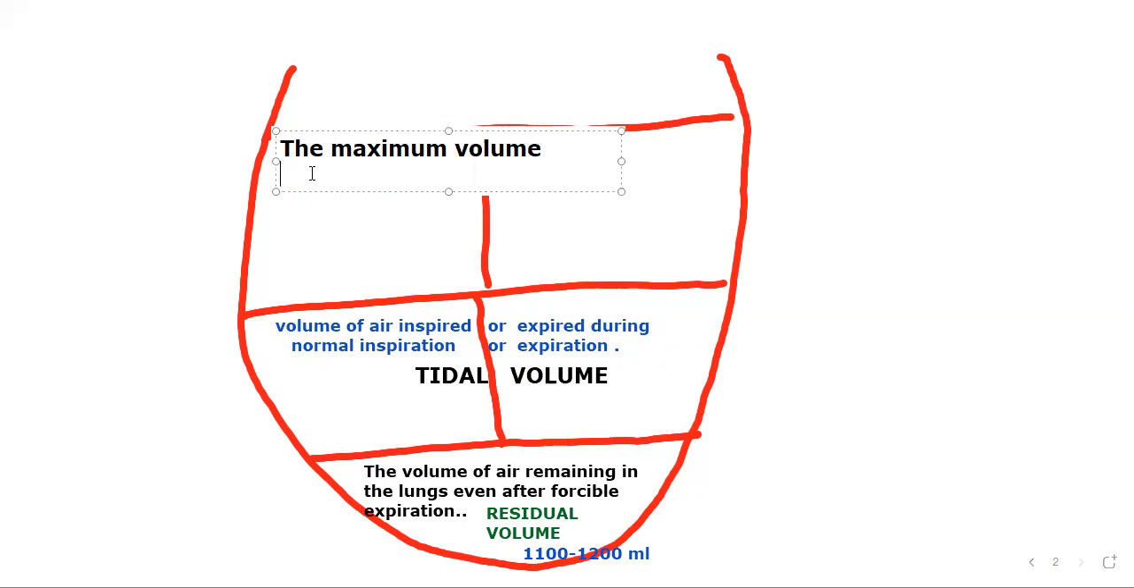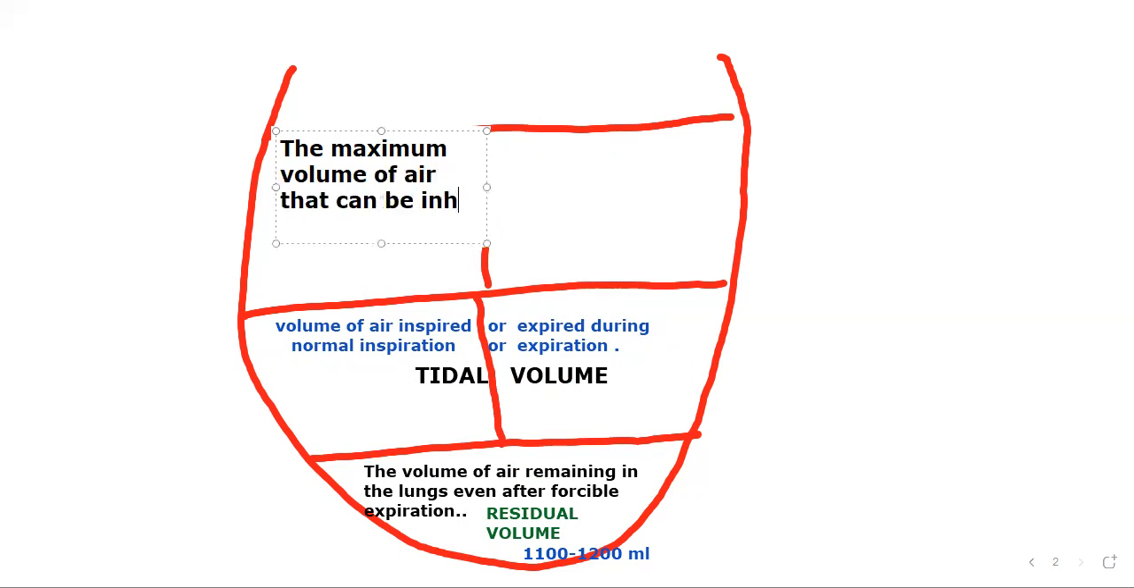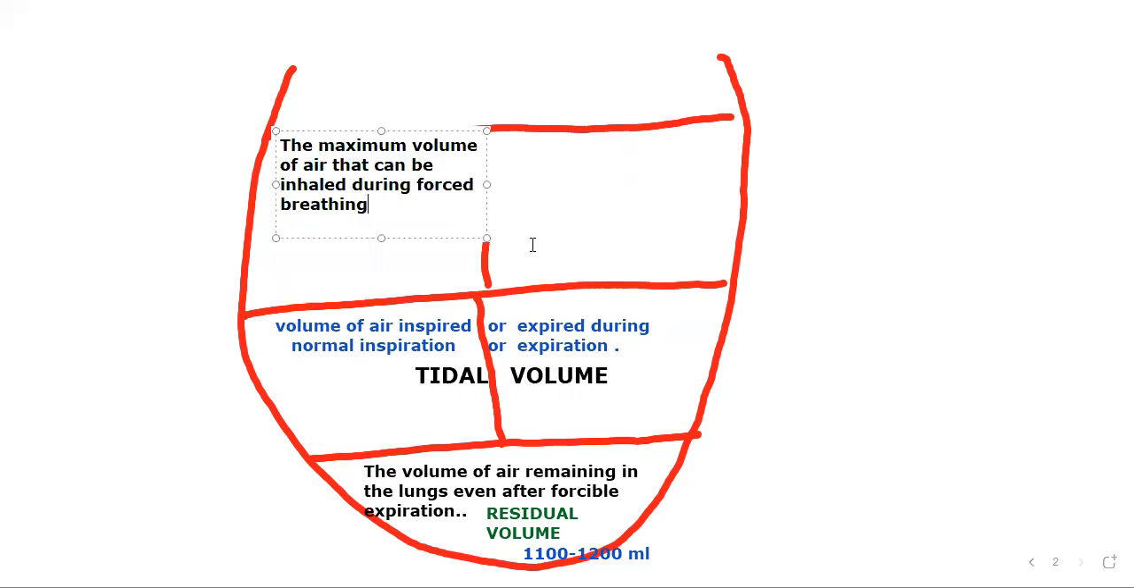The maximum volume of air. What is inspiratory reserve volume? In what terms do we say inspiratory reserve? The maximum volume of air that can be inhaled during forced breathing. Forcible inspiration. We said to remember forcible inspiration. During forcible breathing, the maximum volume of air that can be inhaled.